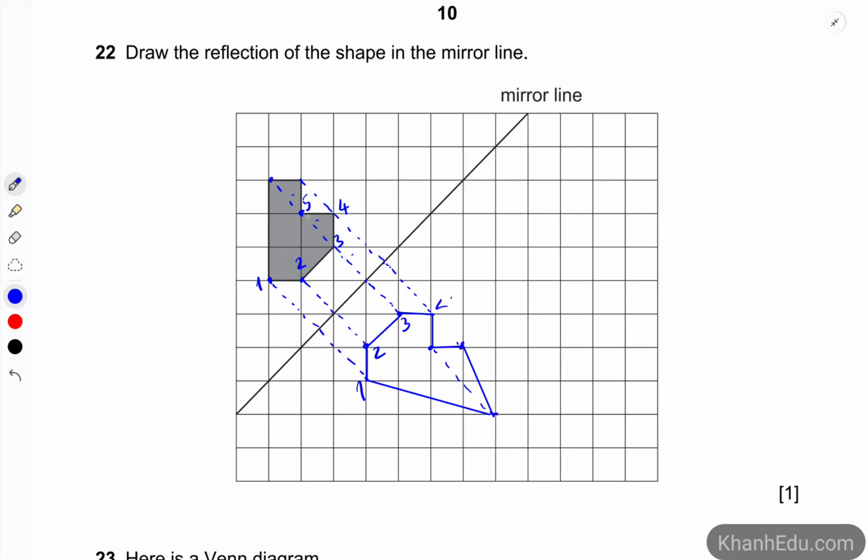Number 5, 1, 2, 1, 2. So number 5 is here. Here is number 6, right? So 1, 2, 3. 1, 2, 3. Okay, so this is this point. This point number 6 is here. Alright, so now we have the final shape that would be the reflection of the original one.